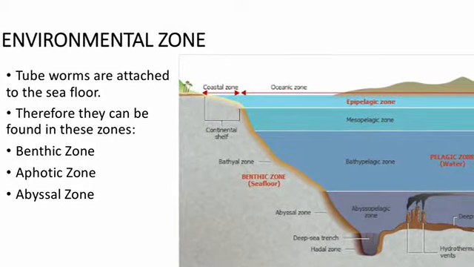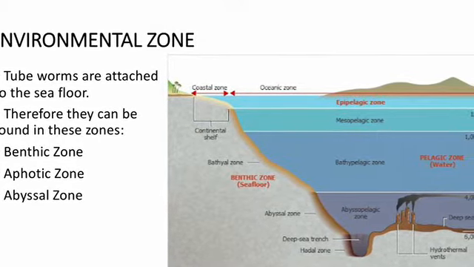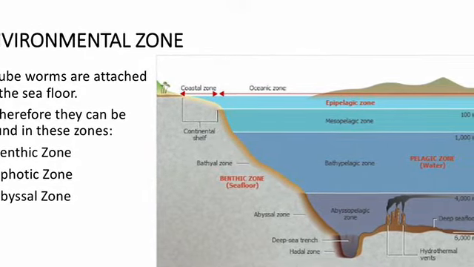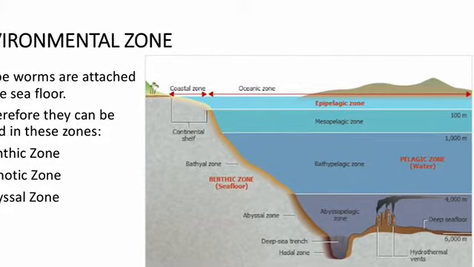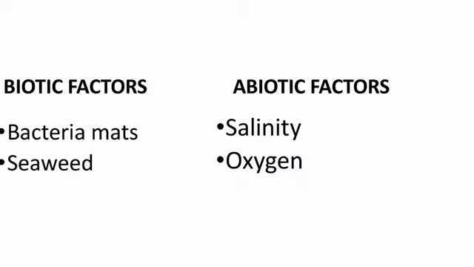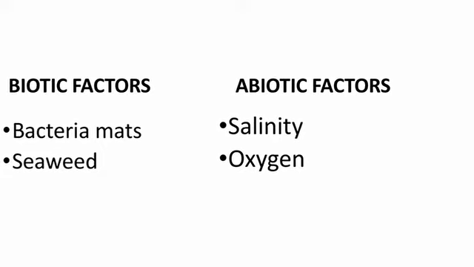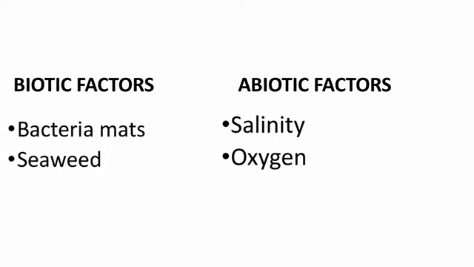Environmental zone. Tube worms are attached to the seafloor. Therefore, they can be found in these zones: the benthic zone, the aphotic zone, and the abyssal zone. Tube worms' biotic factors consist of bacteria mats and seaweed. But for its abiotic factors, it consists of salinity and oxygen.